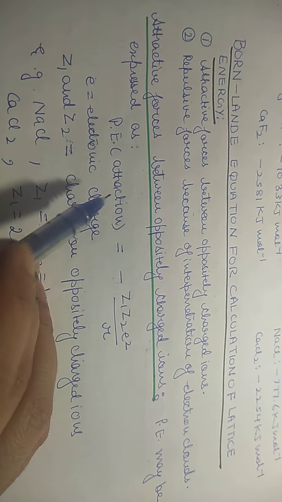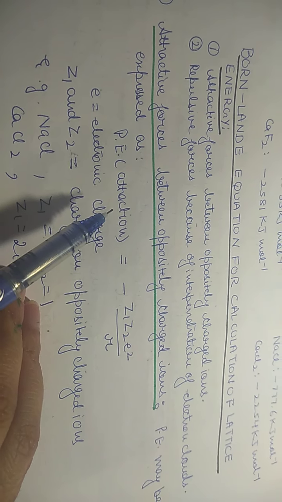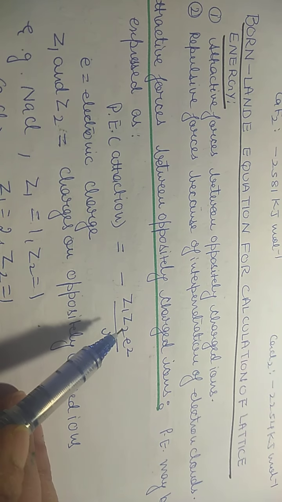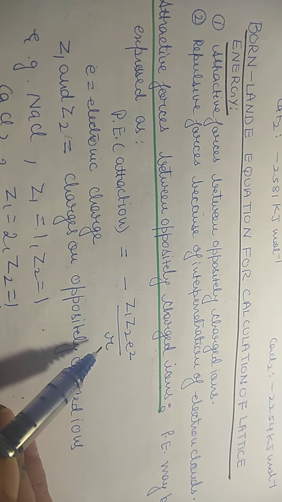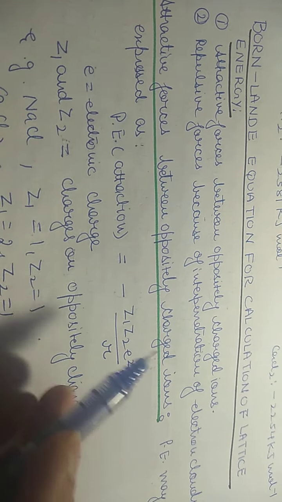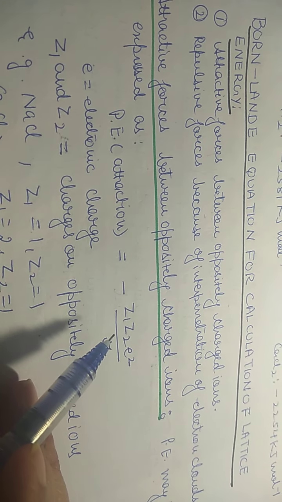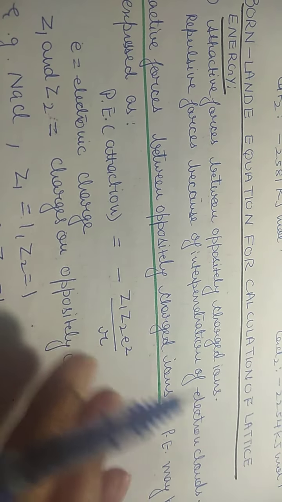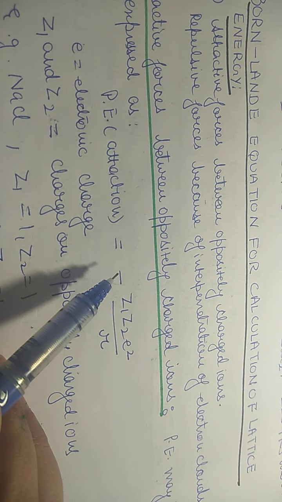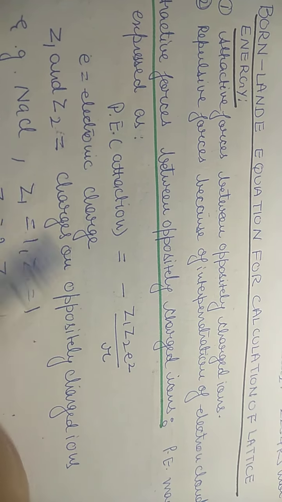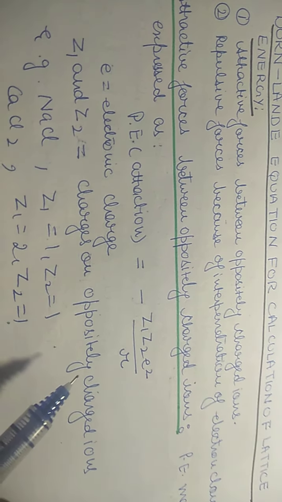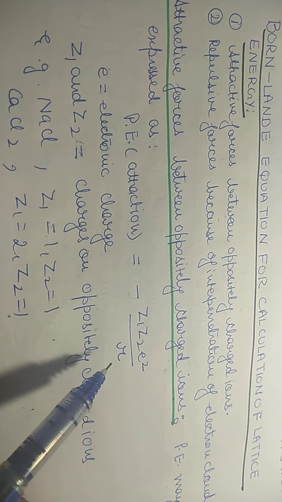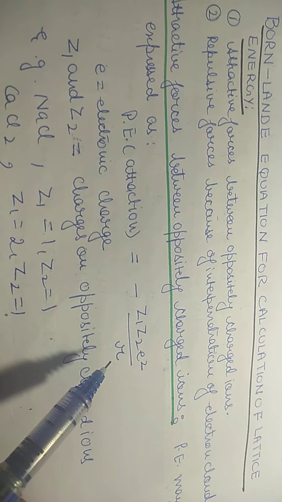Now potential energy due to attraction, it can be expressed like this: minus Z1 Z2 E square upon R, where there is always release of energy when the process of attraction takes place. There is decrease in energy in case of attraction. That is why this negative sign. Z1 and Z2 are charges on oppositely charged ions, and E is the electronic charge, R is the interionic distance.